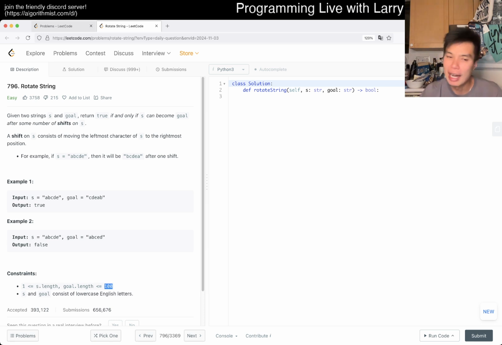Let me think. The way that I would think about it, I'm not quite sure that I can get it into a tight O of N quite yet. Maybe you can with Rabin-Karp and hashing. There are a couple of ways I would think about this. One is with rolling hash or Rabin-Karp.